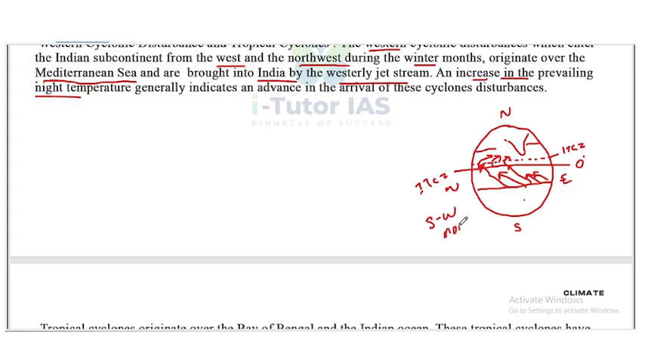So the southeast trade winds, after crossing the equator, due to the effect of the Coriolis force, take a right turn, and these winds are known as the southwest monsoons. So that is the process.